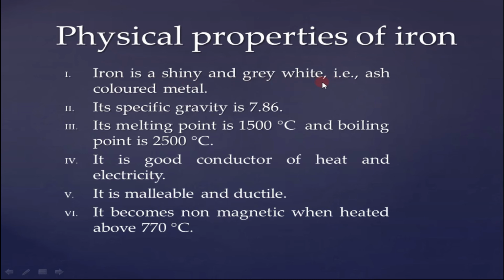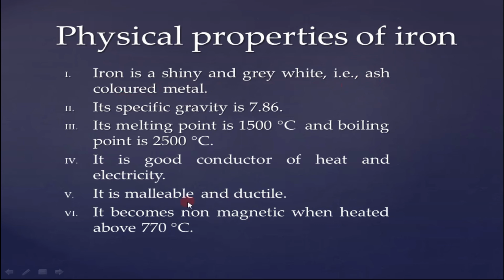Actually we cannot determine it is shiny and grey white until we cut it; then we find a shiny, grey white color. That is like SS colored metals. Here S means powder of charcoal after burning.